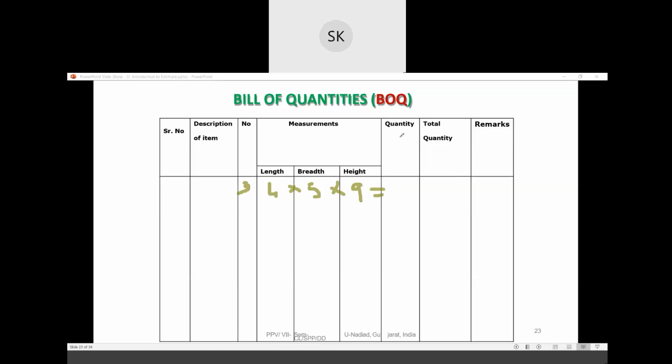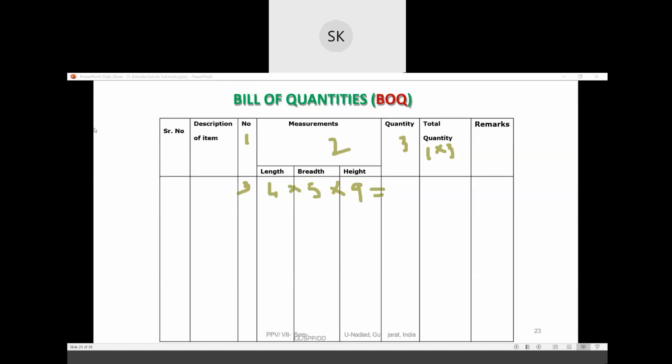Suppose this column is 1, this column is 2, this column is 3. So you can get the total quantity by multiplying 1 into 3. That means numbers multiplied by the quantity will give you the total quantity.